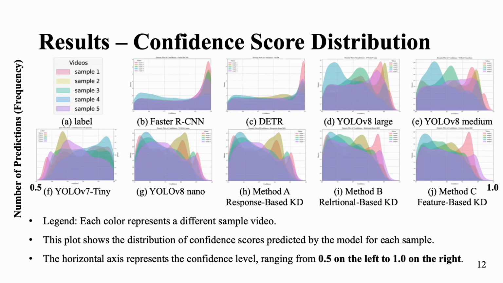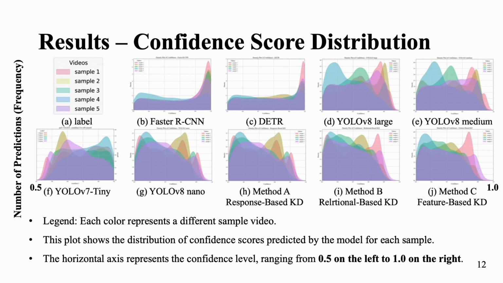On this slide, we present the confidence score distributions across all models and distillation strategies. Each curve represents one of the 5 video samples, and the x-axis indicates the confidence level of predicted bounding boxes. We observe that the teacher models like Faster RCNN and Detection Transformer show higher confidence peaks near 1, especially in clear scenes.